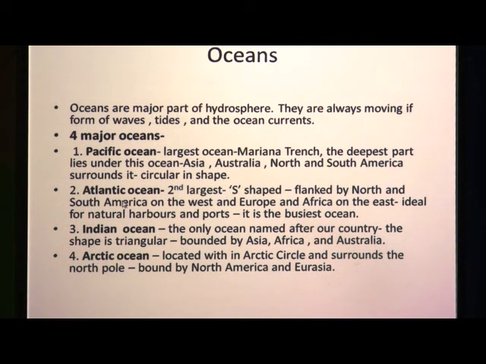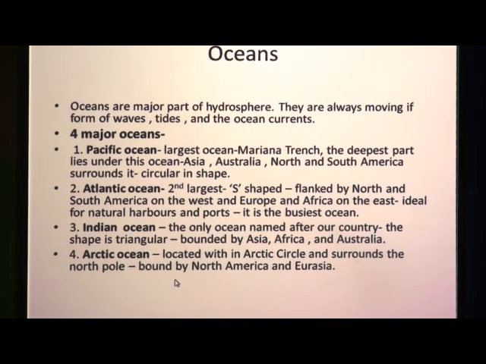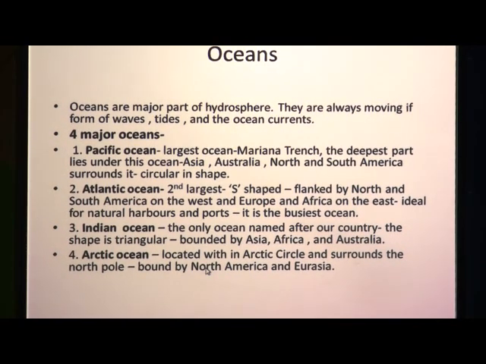Pacific Ocean, Atlantic Ocean, Indian Ocean and Arctic Ocean. Pacific Ocean is the largest ocean, then Atlantic Ocean is the second largest ocean which is S in shape, Pacific Ocean is circular in shape, Indian Ocean is triangular in shape and Arctic Ocean is located in the Arctic Circle and surrounds the North Pole which is bounded by North America and Eurasia.